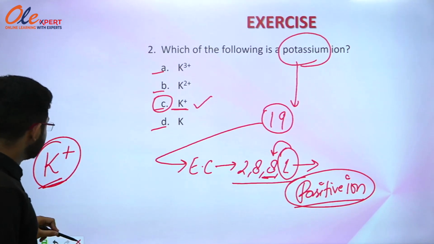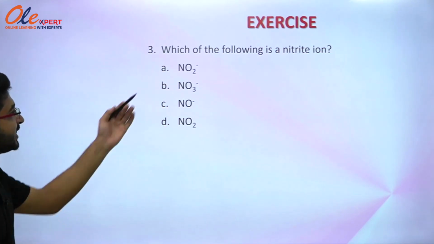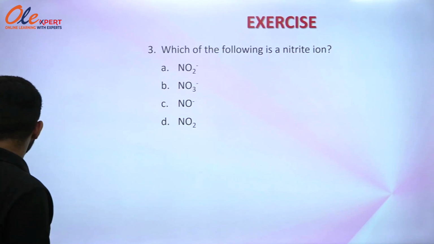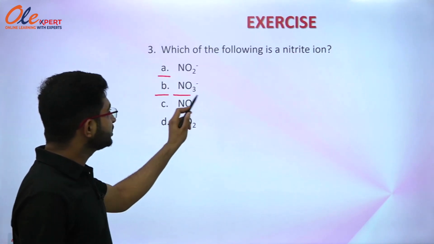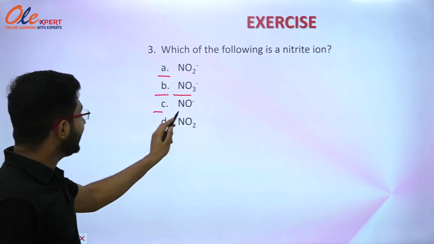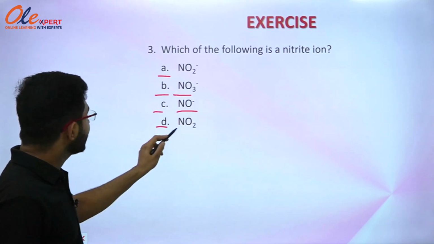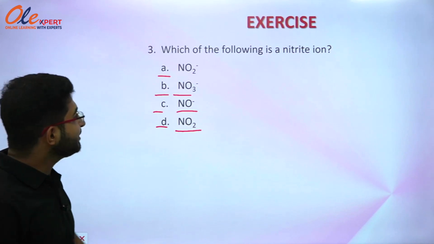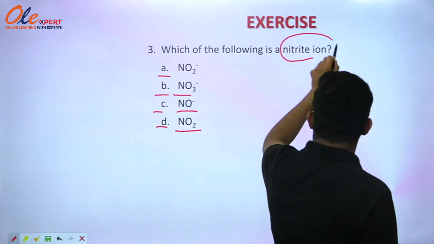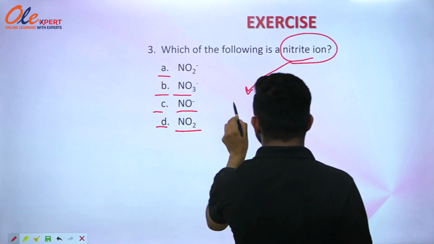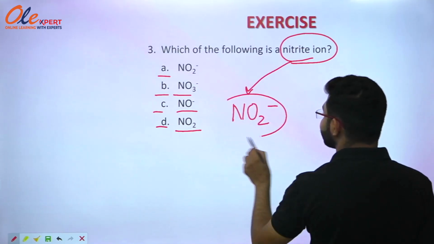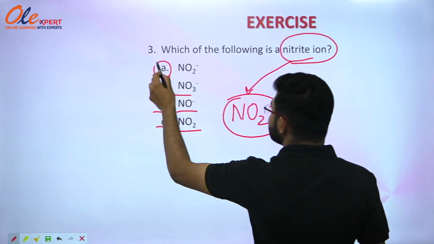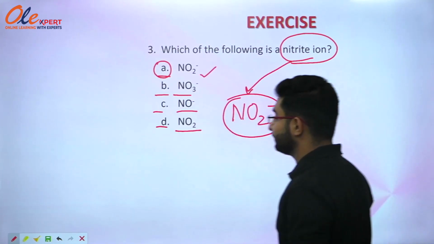Now we are going to move on to the next question: which of the following is a nitrite ion? Option A, NO2 negative, option B, NO3 negative, option C, NO negative, and option D, NO2. When we talk about the nitrite ion, we have studied in the chapter that it is denoted by the formula NO2 negative. So option A is the right answer for this question.